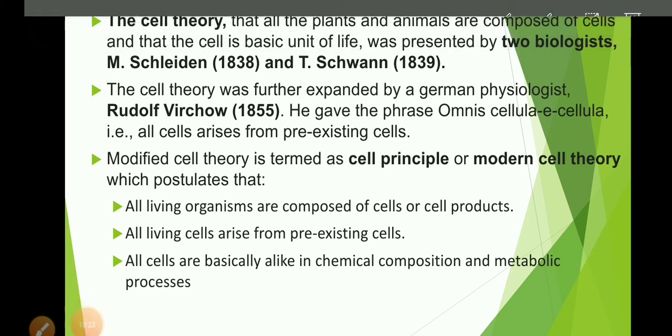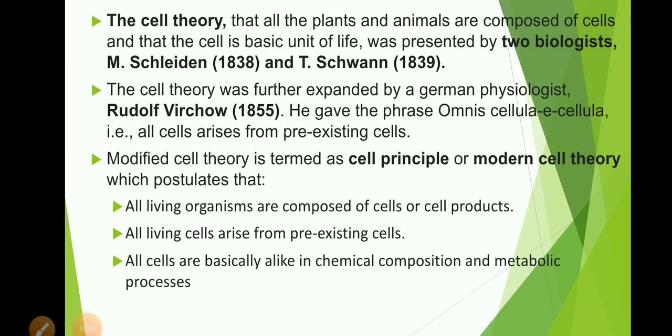So this is about the discovery of the cell, how the cell was discovered, and how different organelles of the cell were discovered with the help of the discovery of the microscope. With the discovery of the electron microscope in 1940, it was possible to observe and understand the complex structure of the cell and its various components. Students, due to the discovery of magnifying lenses, we came to know about the microscopic world.